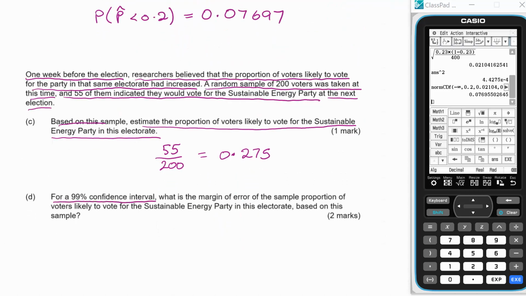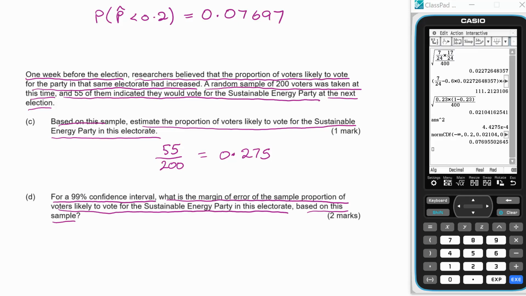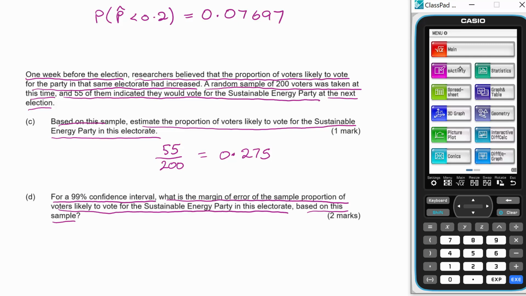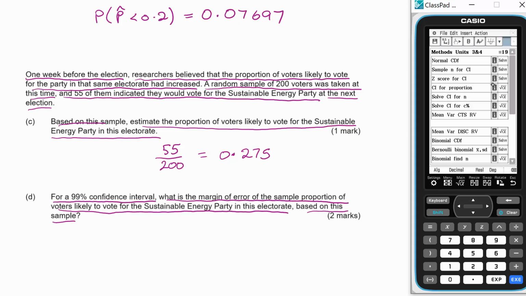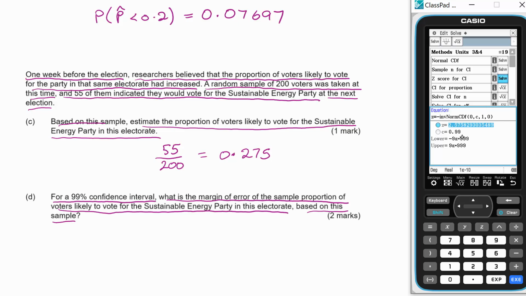For a 99% confidence interval, what is the margin of error of the sample proportion of voters likely to vote for the Sustainable Energy Party in this electorate based on this sample? So I'm going to use an e-activity, but I'm going to write a couple of things down as I do, just to make sure I get the marks. And the first thing we want is the Z-score for the confidence interval. Now it's a 99% confidence interval, and as it happens, that seems to be the last one I did, and therefore I can make a note of the Z99 number, which is 2.5758.